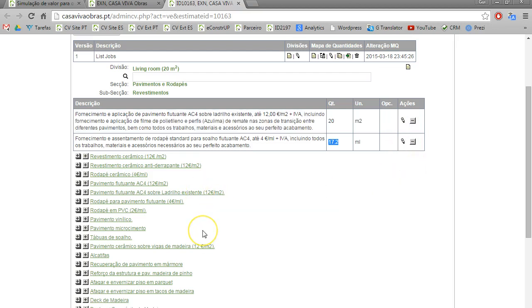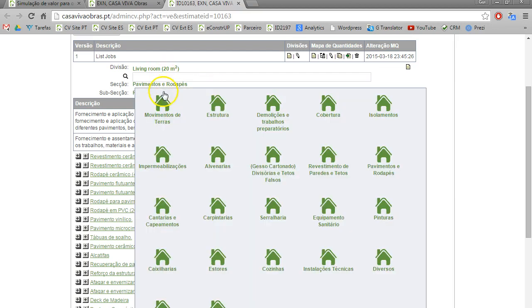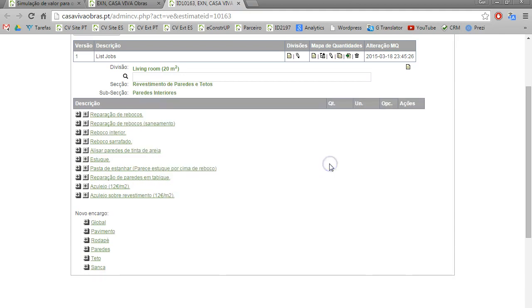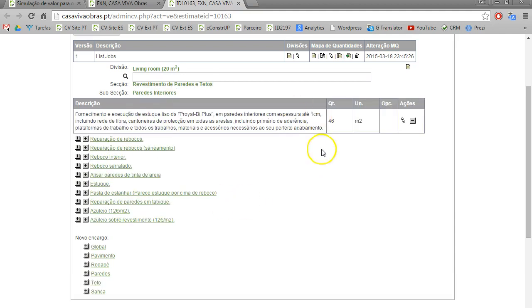So now let's say the client wants to put new plaster in all the walls. So I just go here, I choose this one and plaster, and he calculates all the size. He deducts the size of the door and of the windows. So this is what we have in the living room.